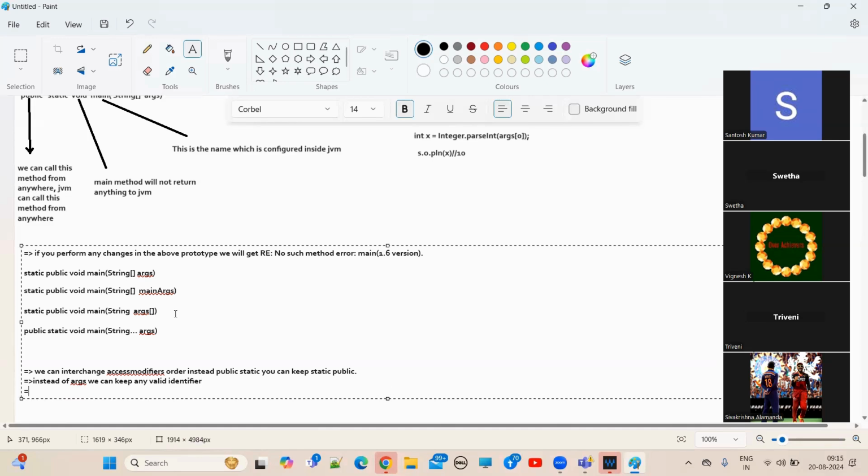Next one: instead of String array args, we can keep a var arg parameter.